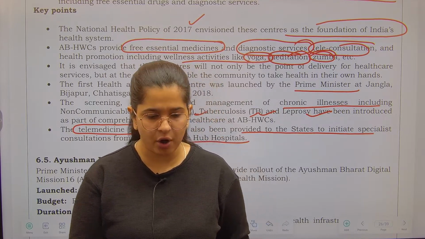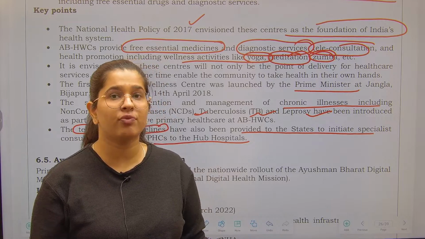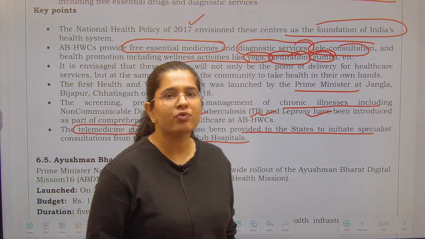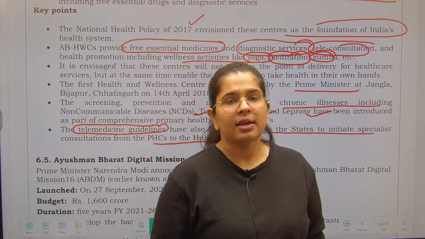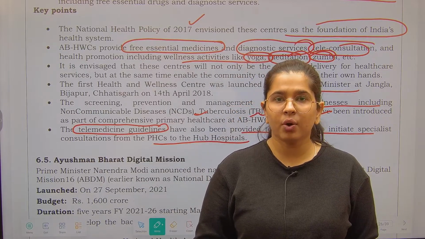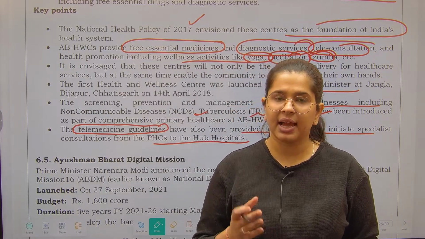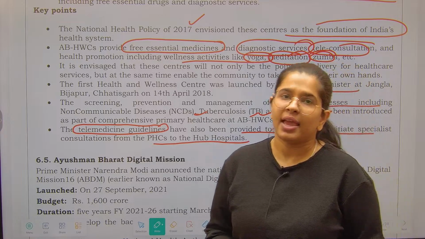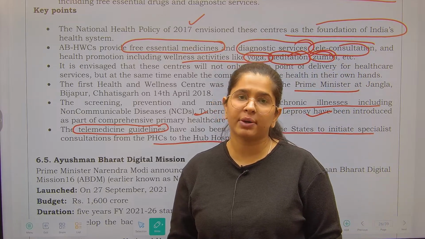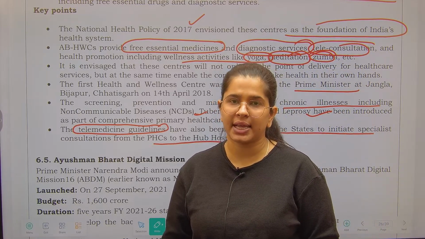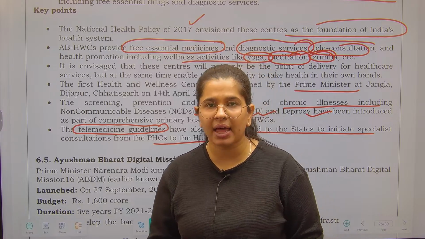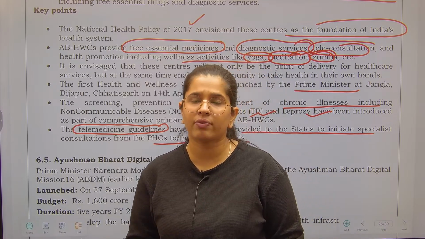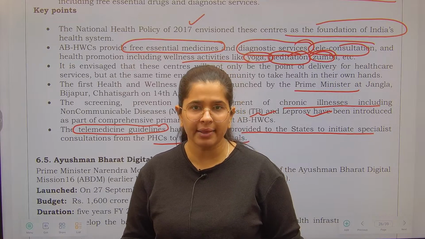You must have witnessed in the times of COVID, right? In the times of COVID, telemedicine was the only way for most of us, unless you had a severe problem, in which case hospitalization was the only way. Apart from that, whether you are sitting near or far, you can always go for telemedicine.